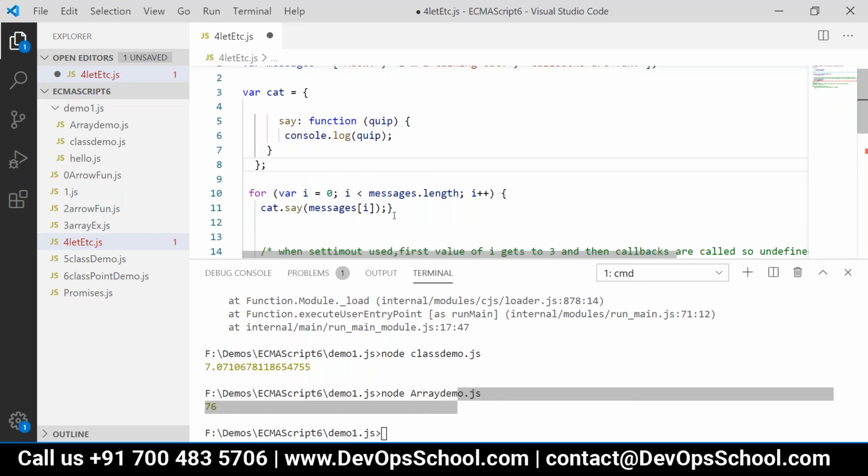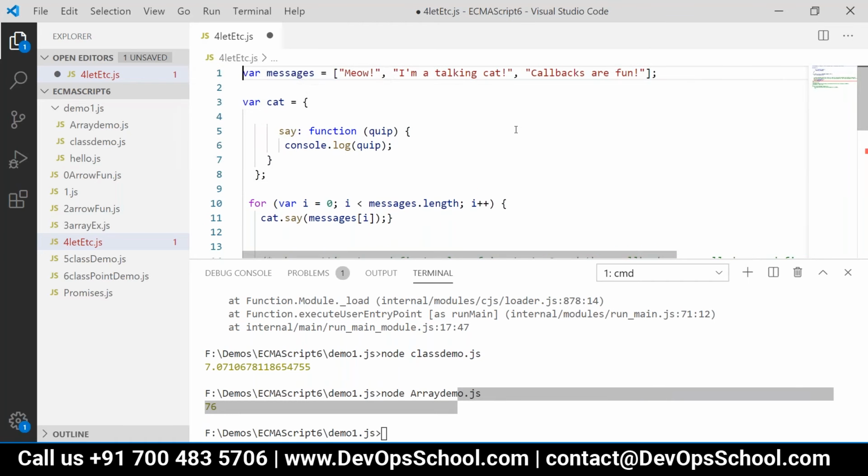Okay, so can you check what is the output here? We created an array of 3 strings, and we are calling cat.say for 3 times.